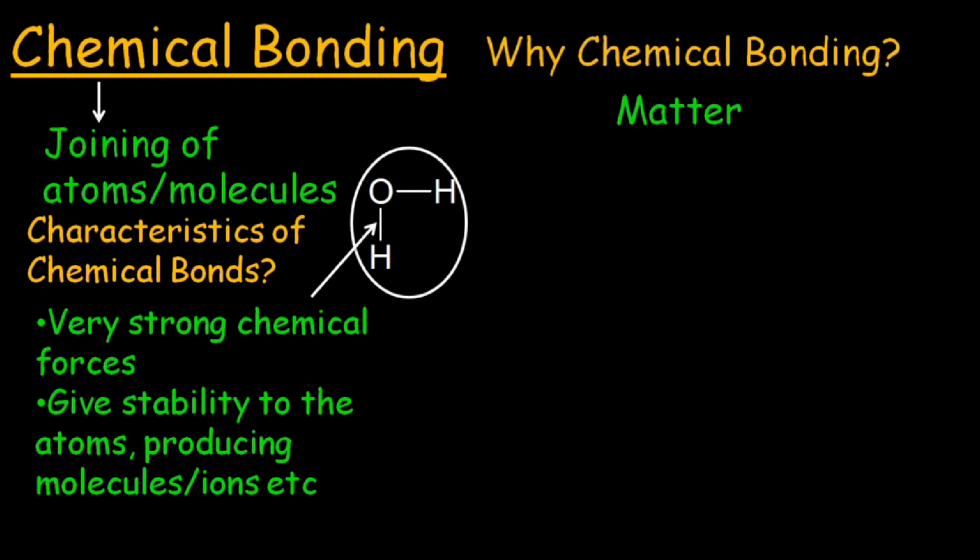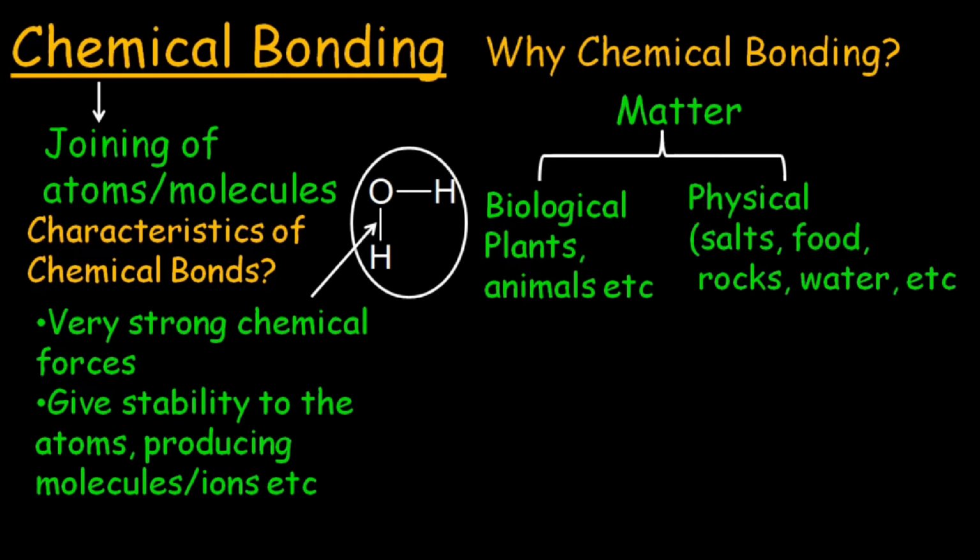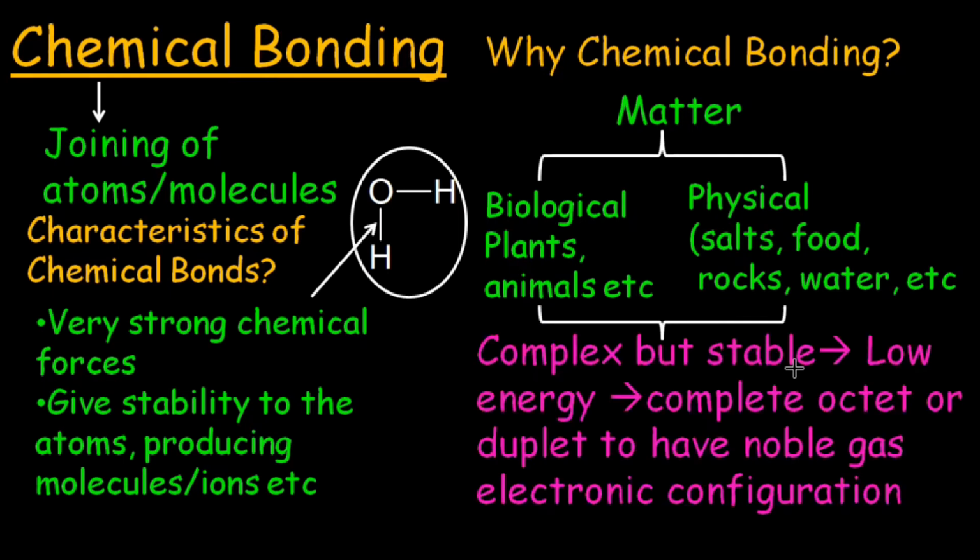As far as matter is concerned, it is anything that has mass and occupies space. In this universe, there are two types of matter. The biological matter includes plants, animals, and all the living creatures, while the physical matter includes salts, food, rocks, water, and all the non-living things in this universe. When we look at biological and physical matter, it is very complex, but these components like plants, animals, salts, food, rocks, water, these are very stable ones.